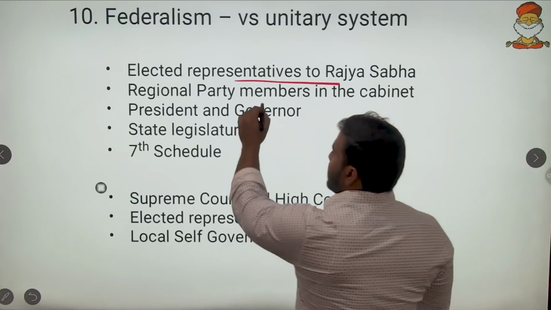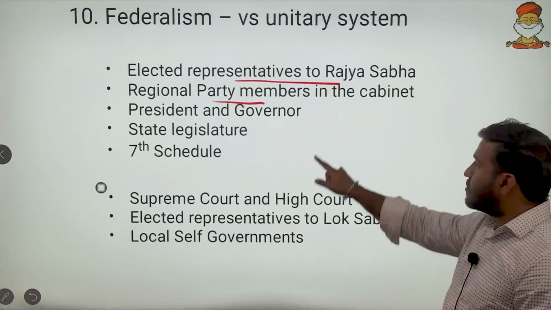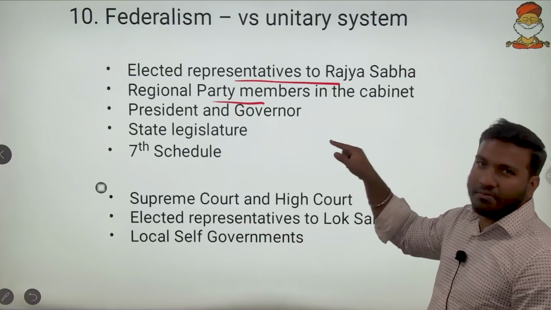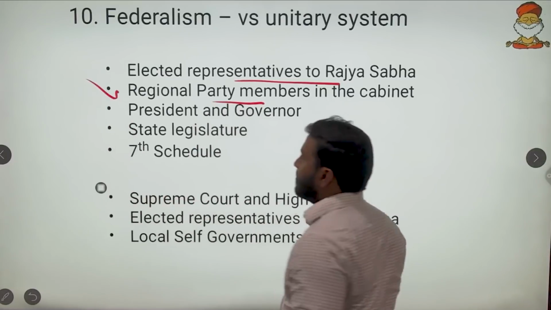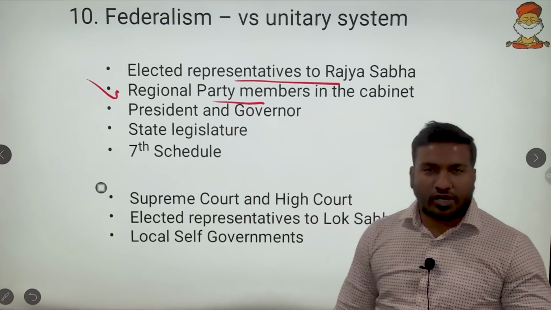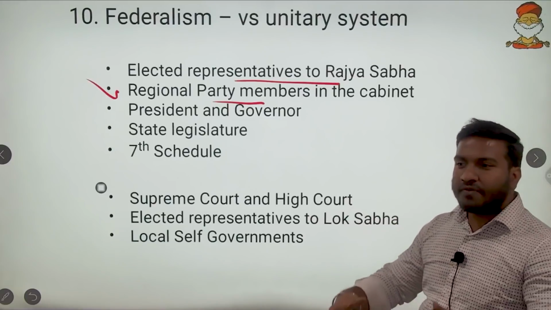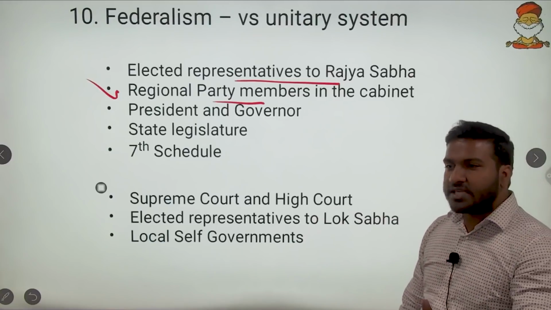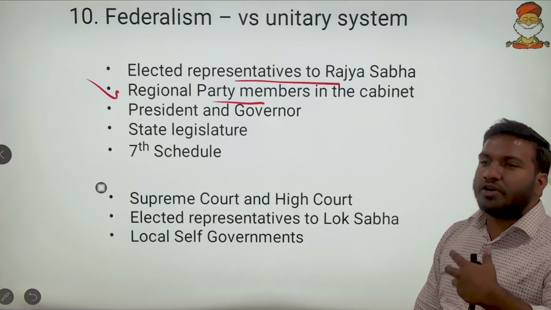We know that. Then the regional party members in the cabinet. This was a UPSC statement. How can a regional party member in the cabinet be an indication of federalism? Say for example, the cabinet is not defined in the constitution. But in the cabinet, if I am accommodating someone from the state, it means I am listening to the voices of the state.